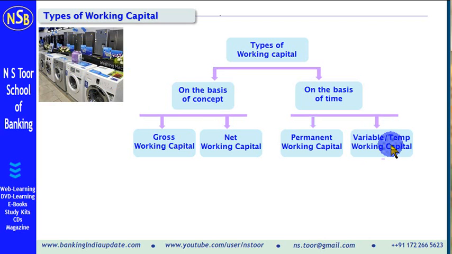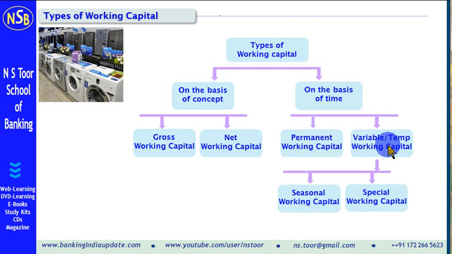Now that variable or temporary working capital is also classified in two categories. One, seasonal working capital, and the other is special working capital. For example, there is a festive season. During the festive season, this firm has to maintain a much higher level of stocks.